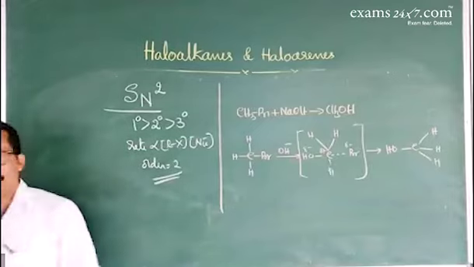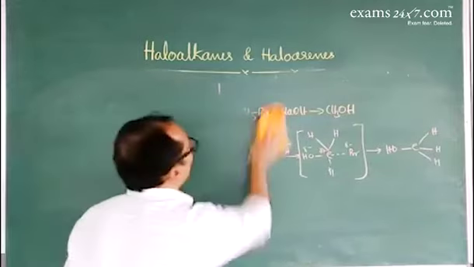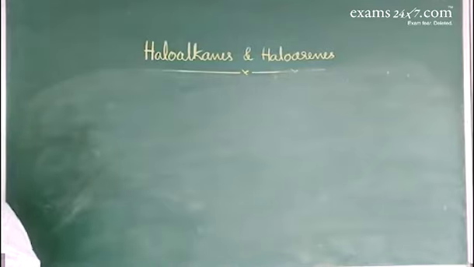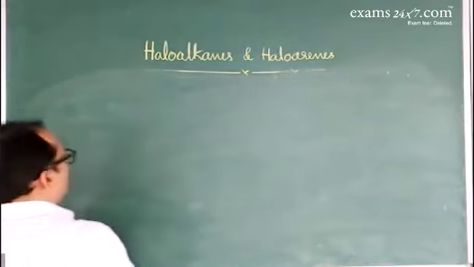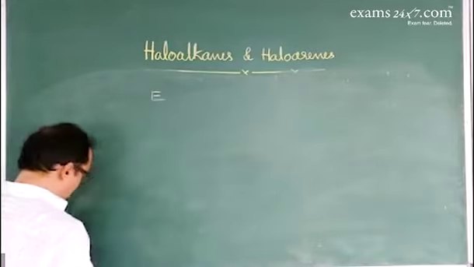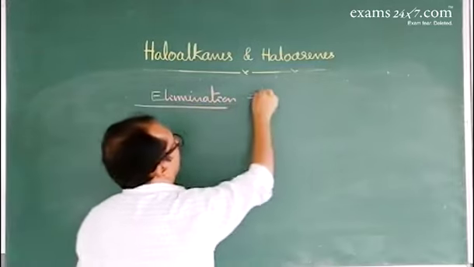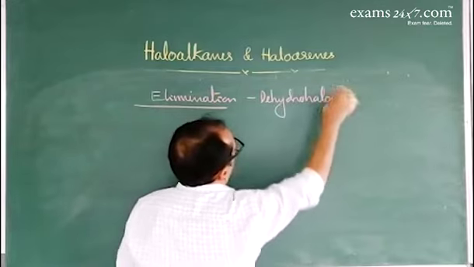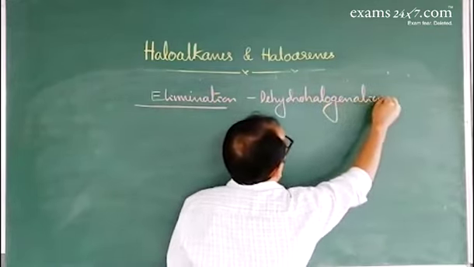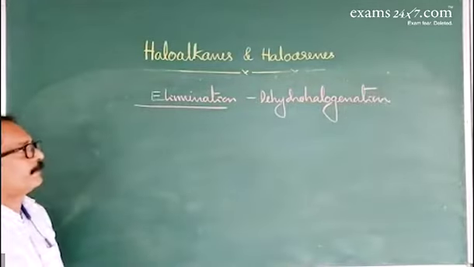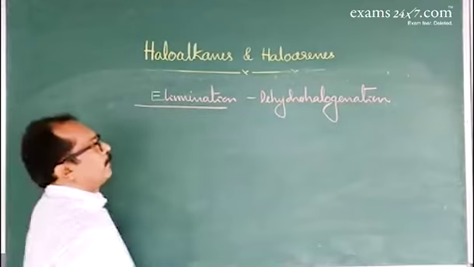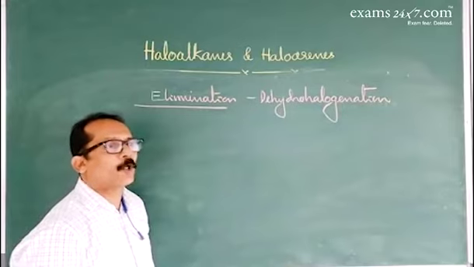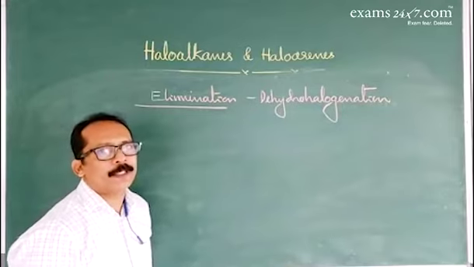So next one is about the elimination reaction. When haloalkanes react with alcoholic solution of potassium hydroxide, it undergoes dehydrohalogenation reaction to give alkene. Alcoholic potash, ethanolic potash, acts as a dehydrohalogenating agent.